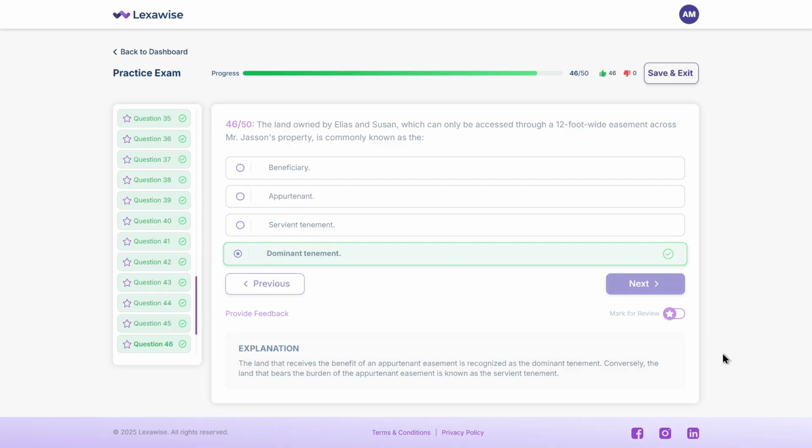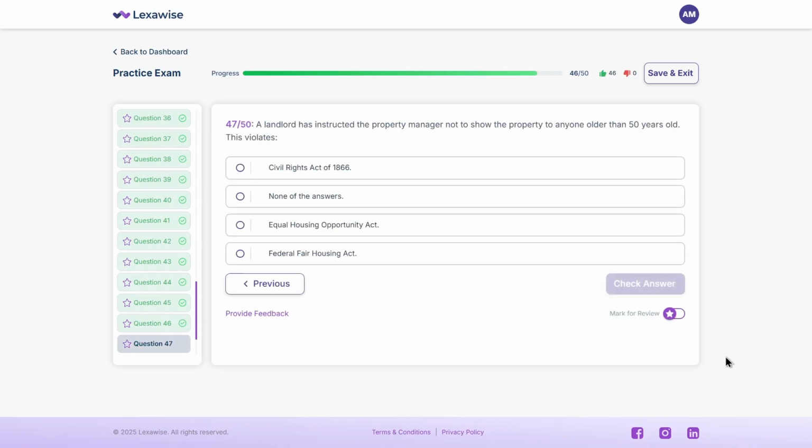Now, this one. A landlord has instructed the property manager not to show the property to anyone older than 50 years old. This violates A. Civil Rights Act of 1866. B. None of the answers. C. Equal Housing Opportunity Act. D. Federal Fair Housing Act. Take a moment.